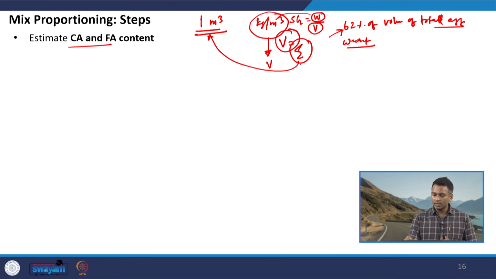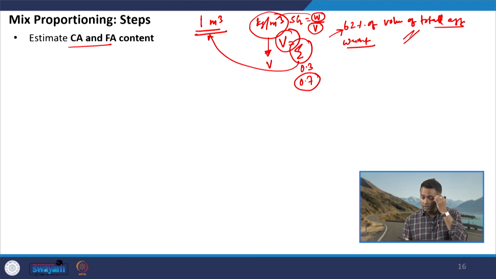So, let us say the volume after we add all the proportions is somewhere around 0.3. So, 1 minus 0.3 is 0.7, which means 70% of the total volume will be occupied by the aggregates, including the coarse aggregate and fine aggregate. Say from the table, depending on the nominal maximum aggregate size and the zone of the fine aggregate, it says use 62% coarse aggregate.